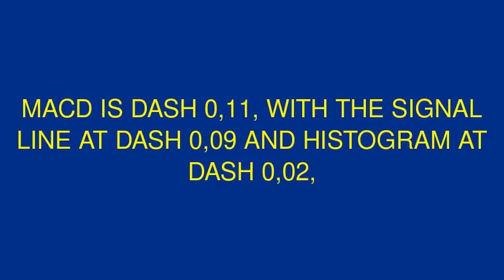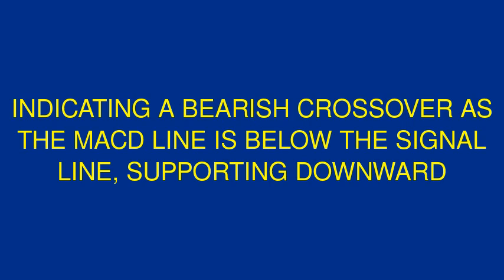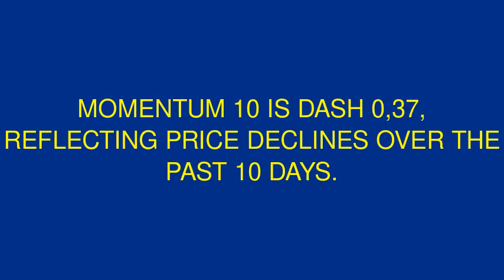MACD is -0.11, with the signal line at -0.09 and histogram at -0.02, indicating a bearish crossover, as the MACD line is below the signal line, supporting downward momentum. Momentum 10 is -0.37, reflecting price declines over the past 10 days.